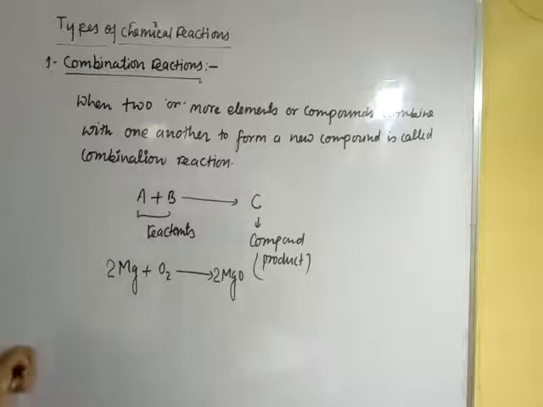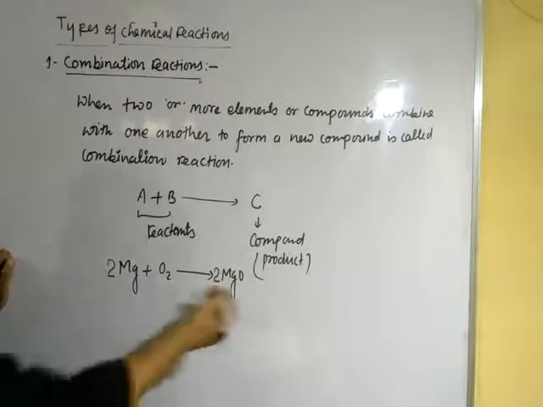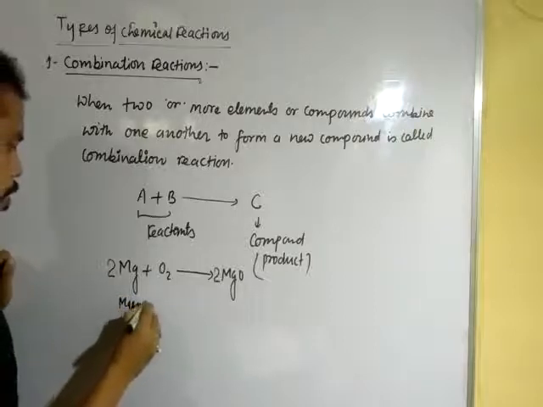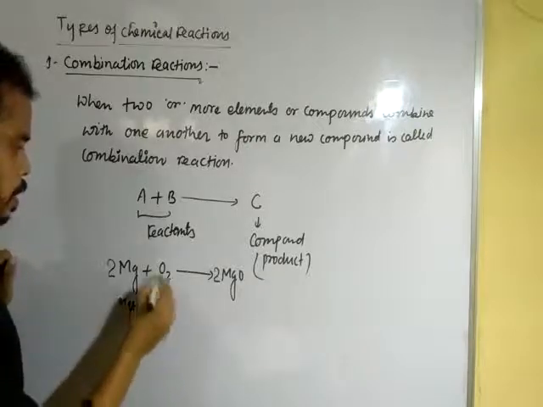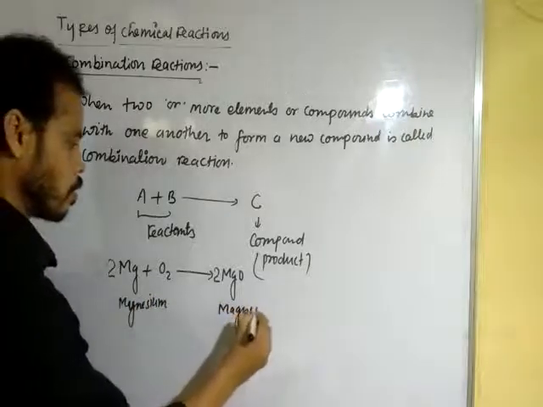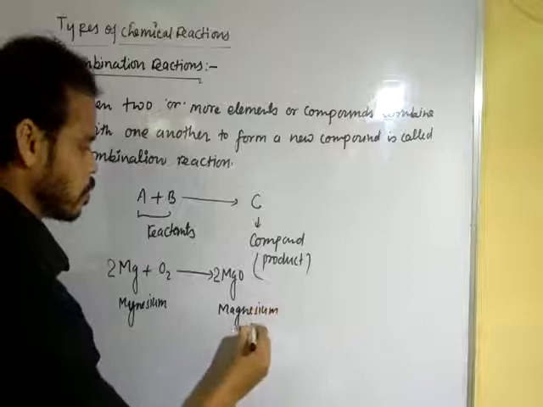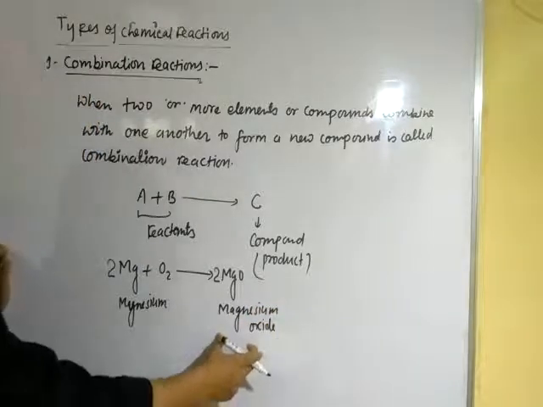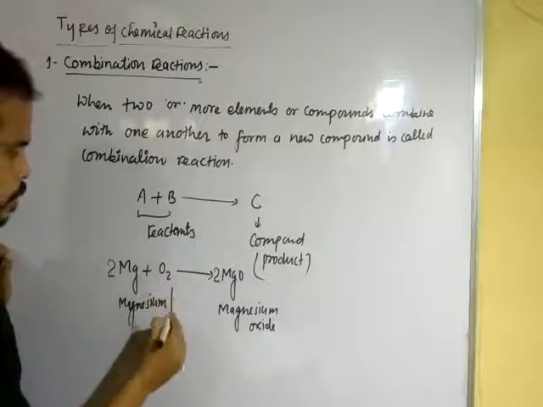Okay, dear student, this is magnesium and this is magnesium oxide. The product formed is magnesium oxide, and this is oxygen.